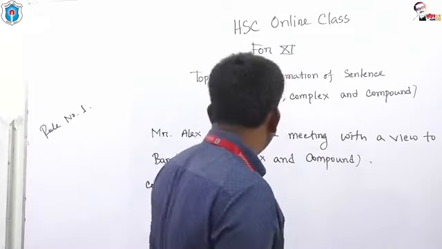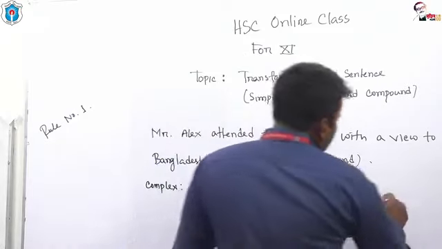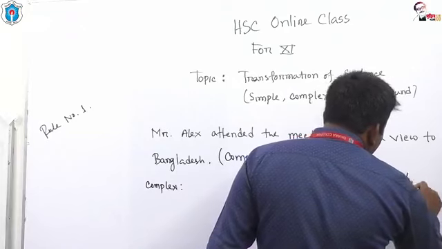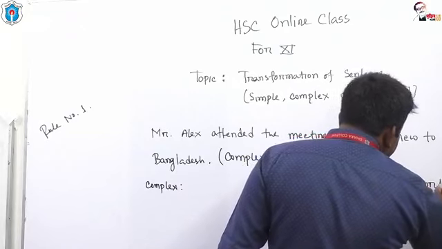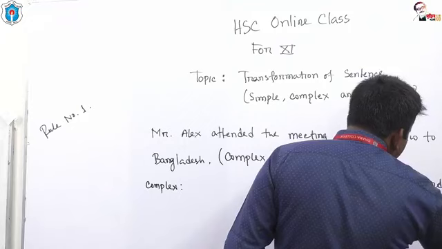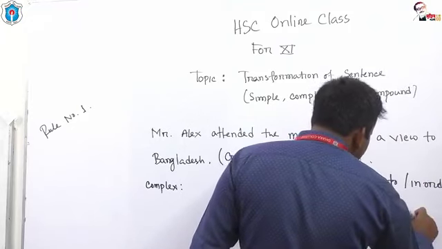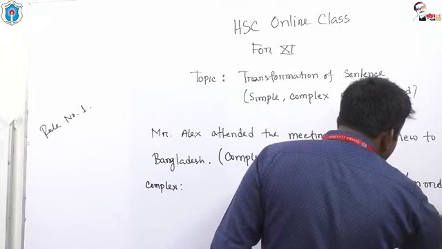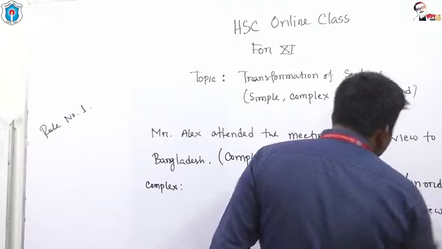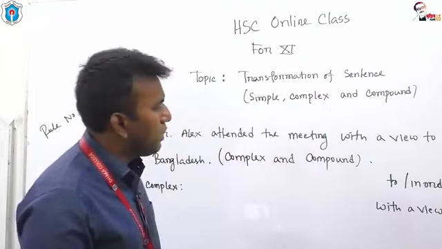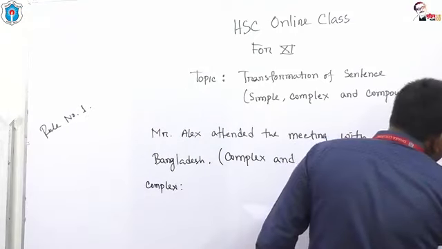Look at please, dear students. To or in order to or with a view to or for.